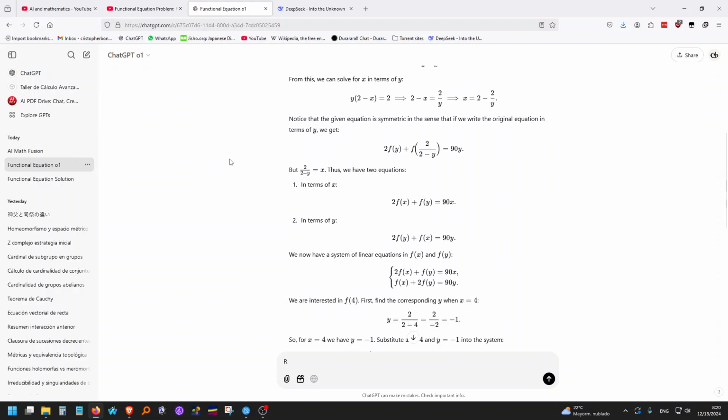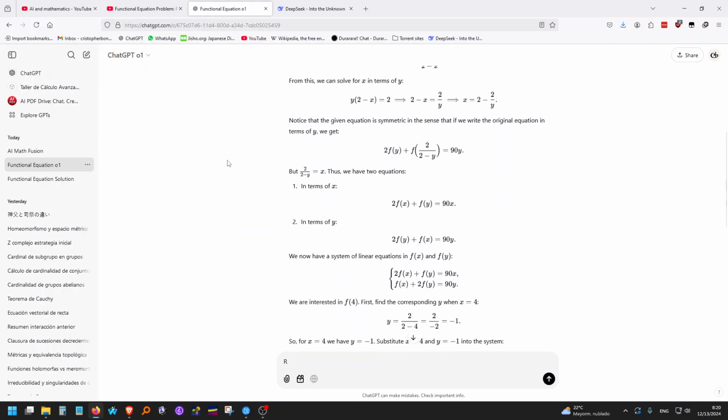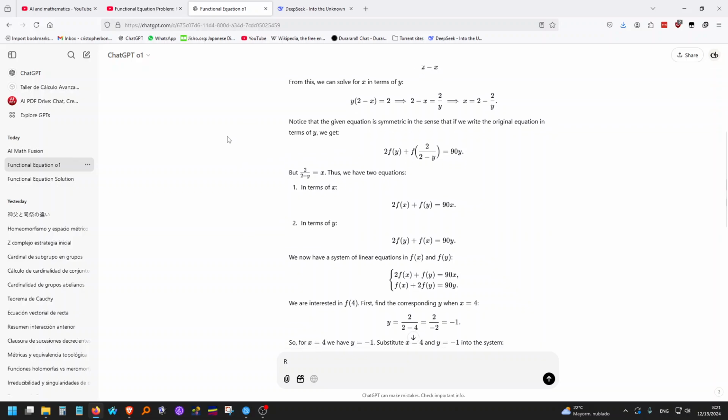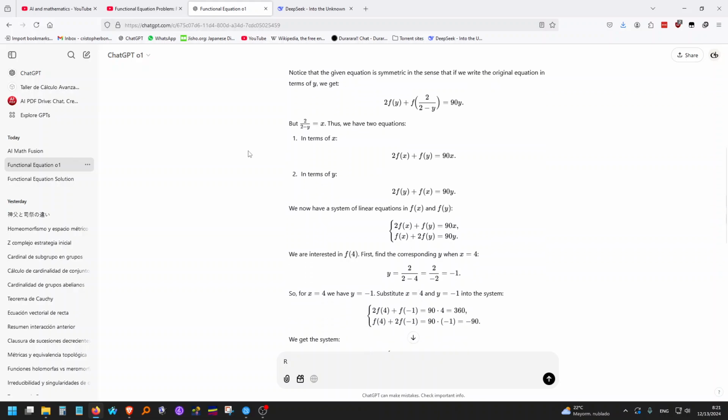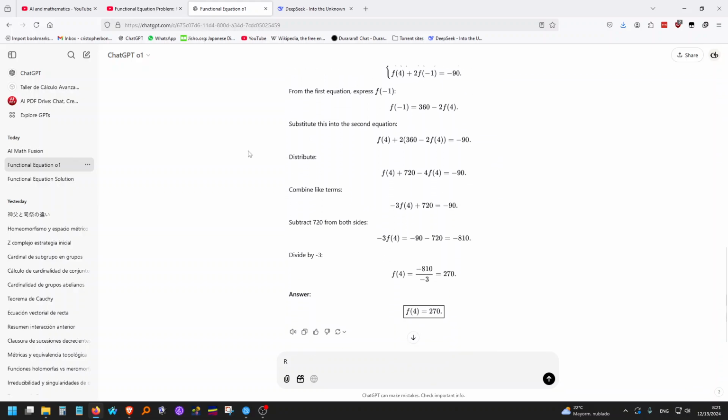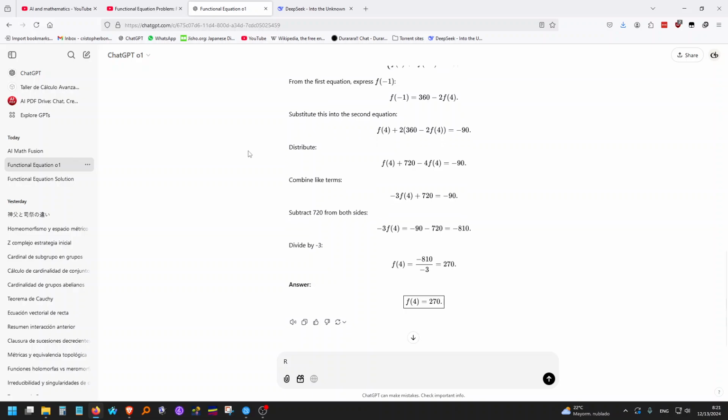and I noticed that this here is a mistake, because we actually don't get two different equations. We get, it just expressed the same equation in another form. It just changed the variables. So it actually gave the incorrect answer. It said f of 4 is equal to 270, which is wrong.